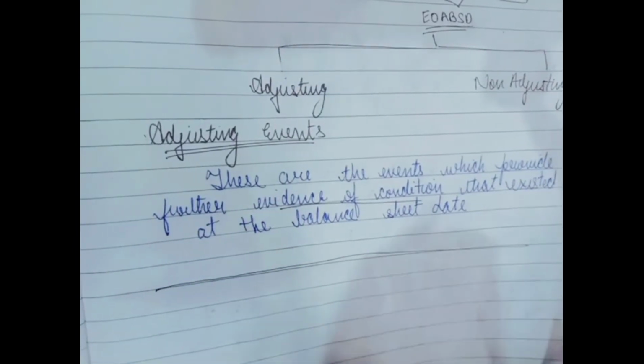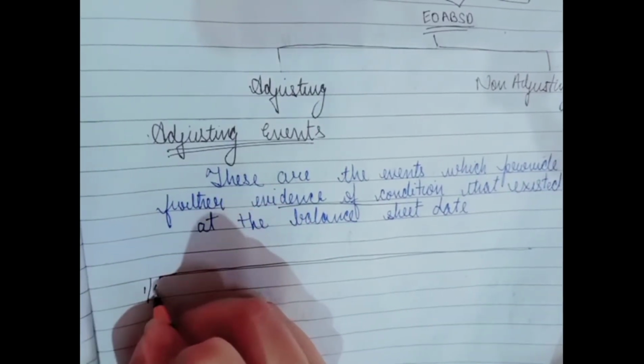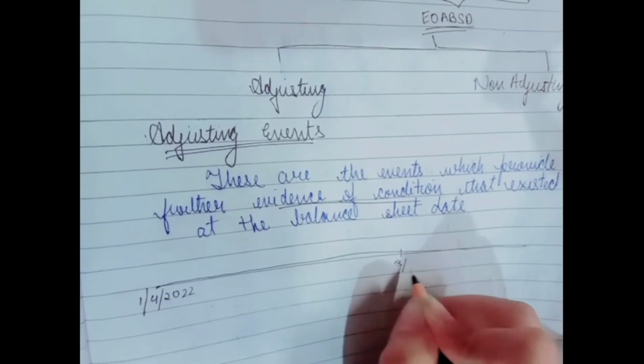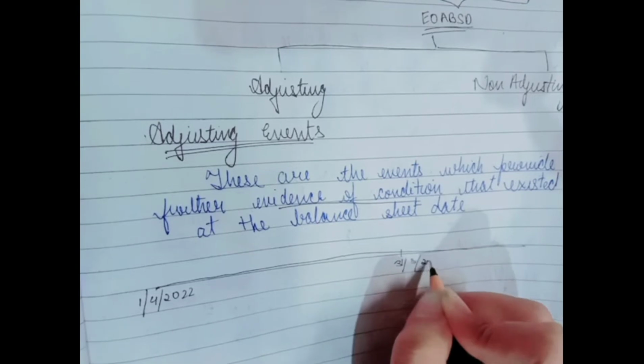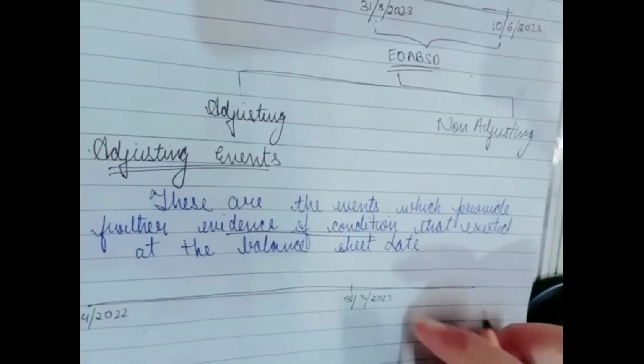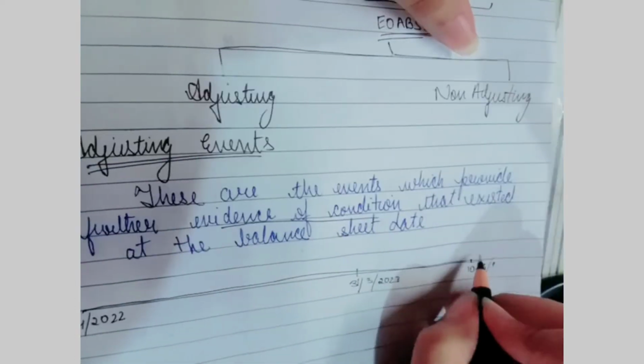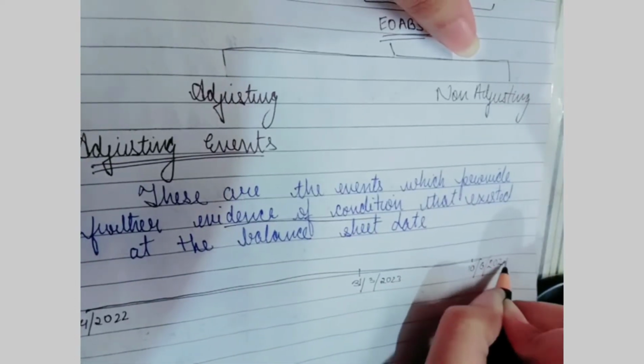This is the financial year starting from 1st April 2022 ending on 31st March 2023, and the BOD approves it on 10th June 2023.